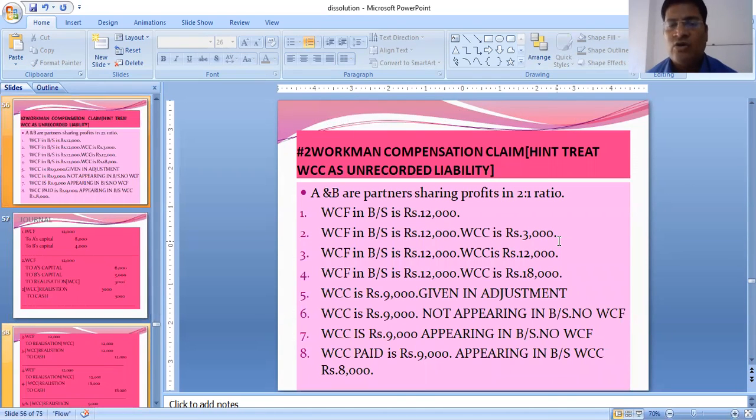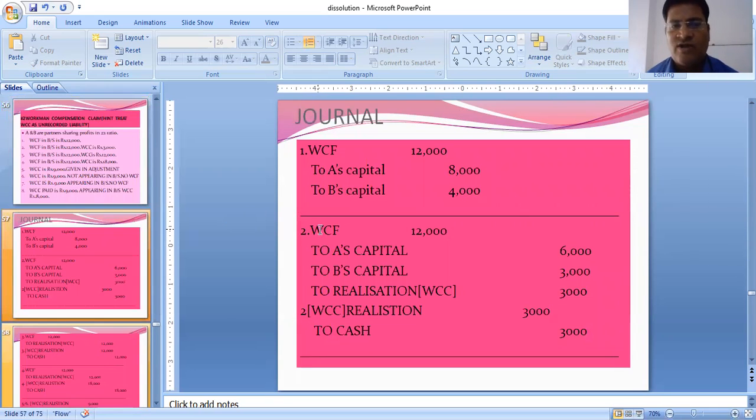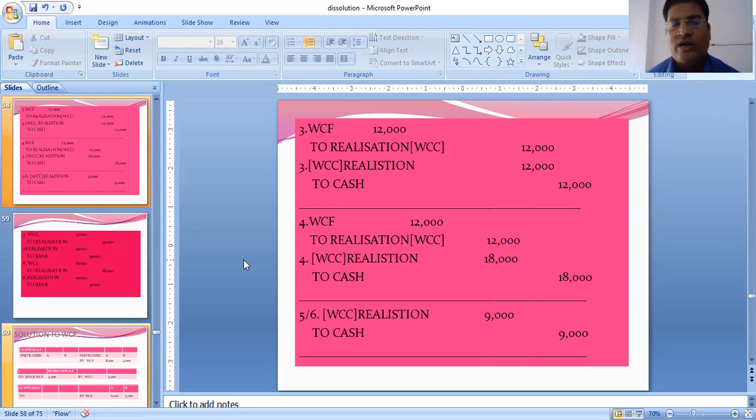This much is done. Now we still have 9,000 free reserve, which will be given to the partners in the ratio 2:1, that is 6,000 and 3,000 to A and B. We have made a compound journal entry: WCF 12,000 to A, to B, 6,000, 3,000, and to realization 3,000. We are closing only 3,000 in the realization. As I told you, that much only as the WCC will be closed in realization of WCF. And realization to cash or bank we can write, that is WCC's value. Treat WCC as an unrecorded liability. We don't have to close WCC; we just write to bank for the payment part.